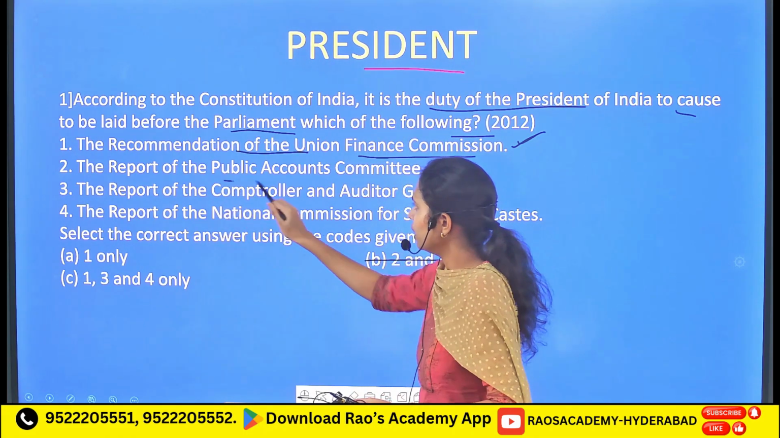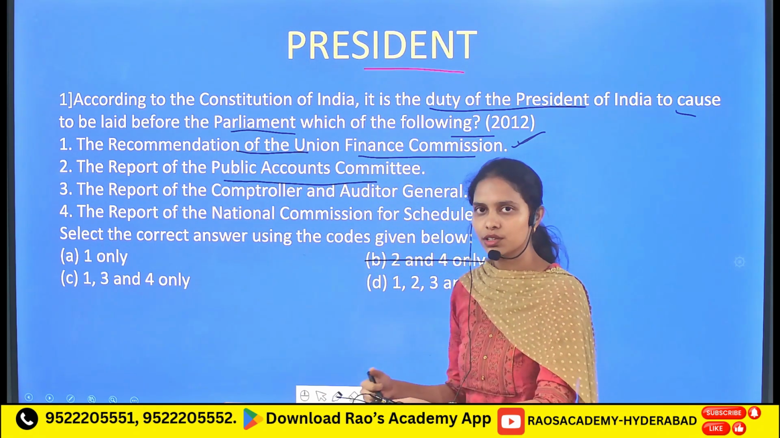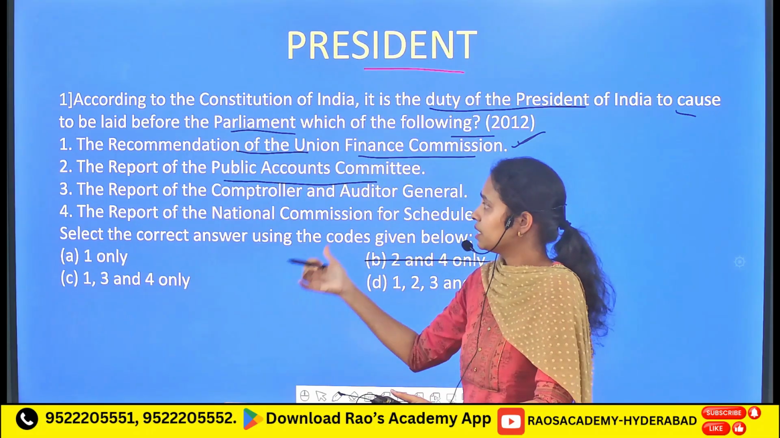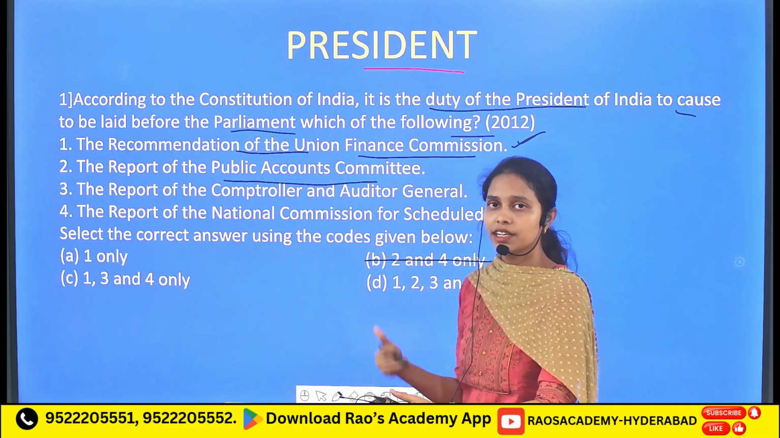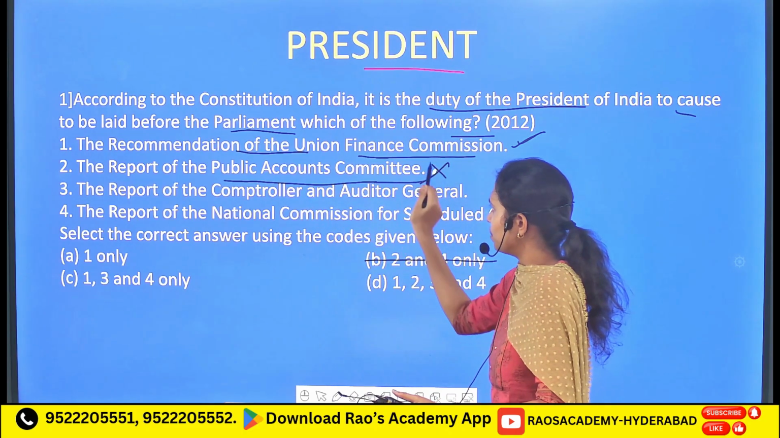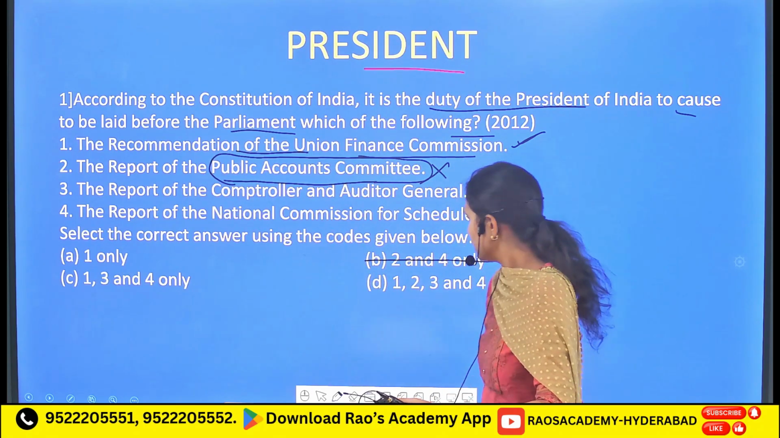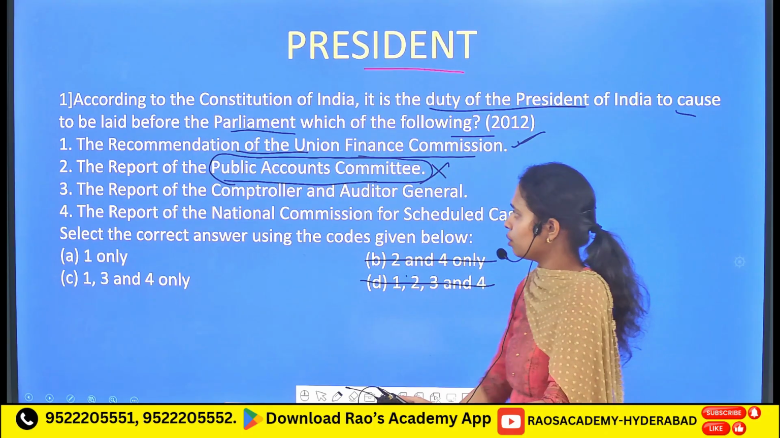Followed by report of the Public Accounts Committee. This Public Accounts Committee is one of the committees of the Parliament. So there is no requirement that the President has to take the report from the Public Accounts Committee in order to submit it directly in front of the Parliament. It is an incorrect one because this Public Accounts Committee is directly part of the Parliament itself. So the second one is an incorrect one. So let's eliminate the D option as well.